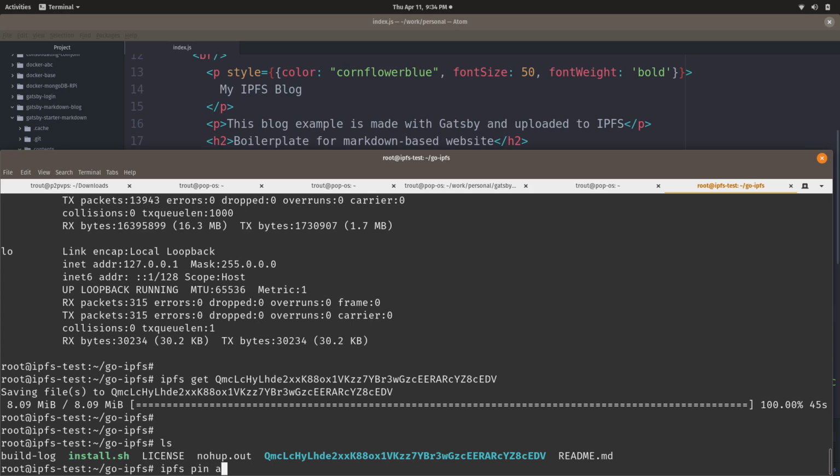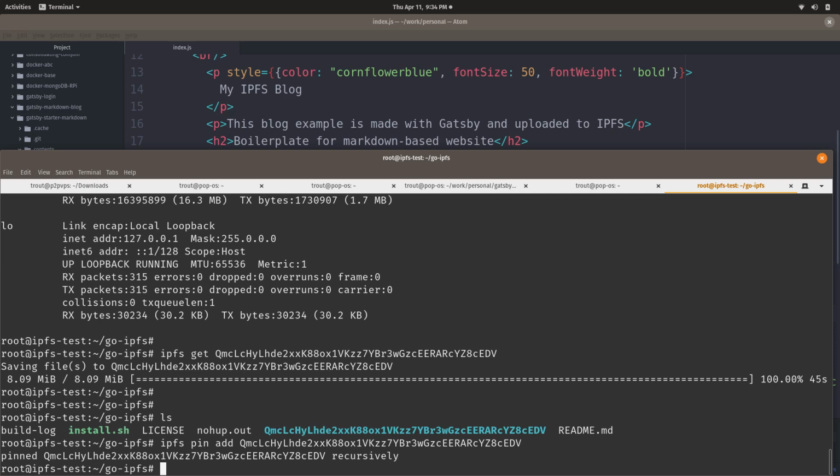ipfs pin add, and then that hash again. If you're not using content, IPFS will do what's called garbage collection and get rid of content that you're not using. And so by pinning it, you're telling IPFS, hey, don't throw this away. I want you to keep this and syndicate this out to the network. So that's it. Anybody who requests this content can get it either from our cloud computer or our laptop when the laptop's online, assuming that IPFS can negotiate this network route to get to the content.